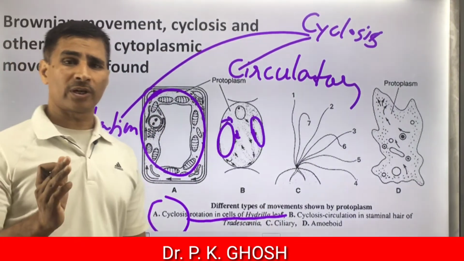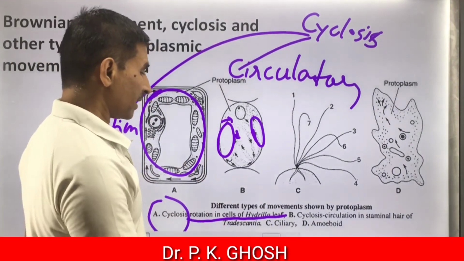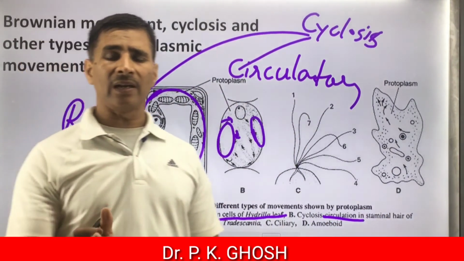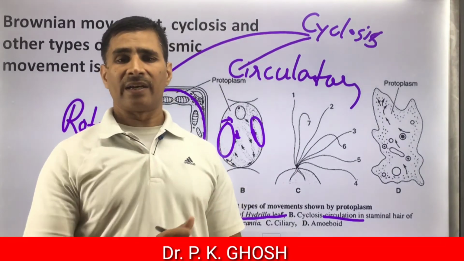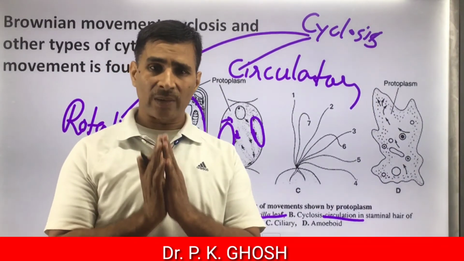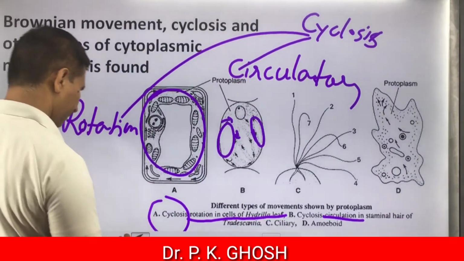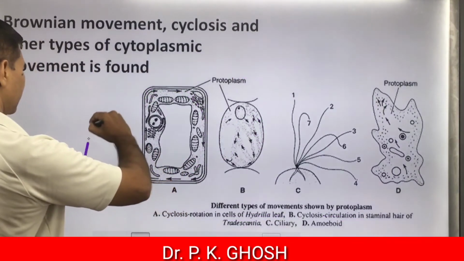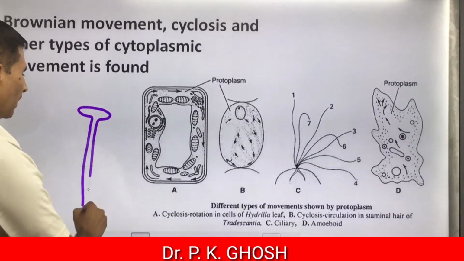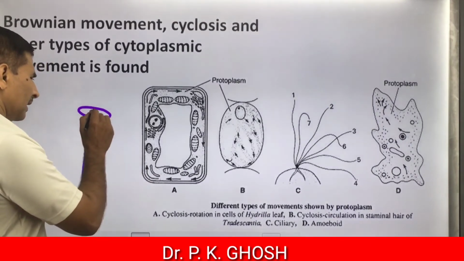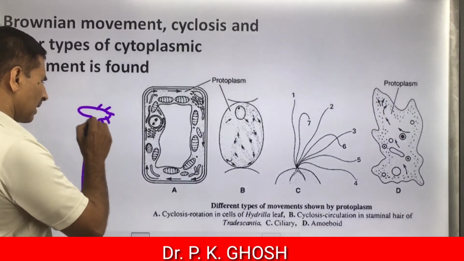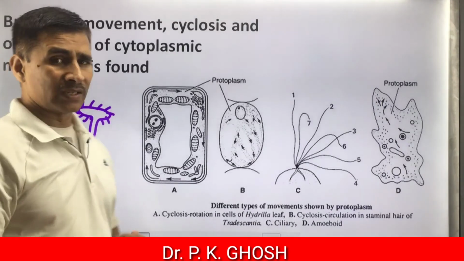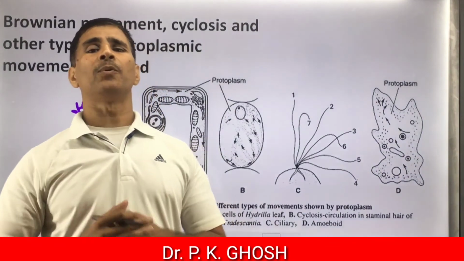Rotatory movement has been reported in Hydrilla leaf, but circulatory movement has been reported in the staminal hair of Tradescantia. Staminal, this is stamen. This one is stamen. It is a floral part, and this is the staminal hair. In cells of this staminal hair, circulatory type of movement has been reported.